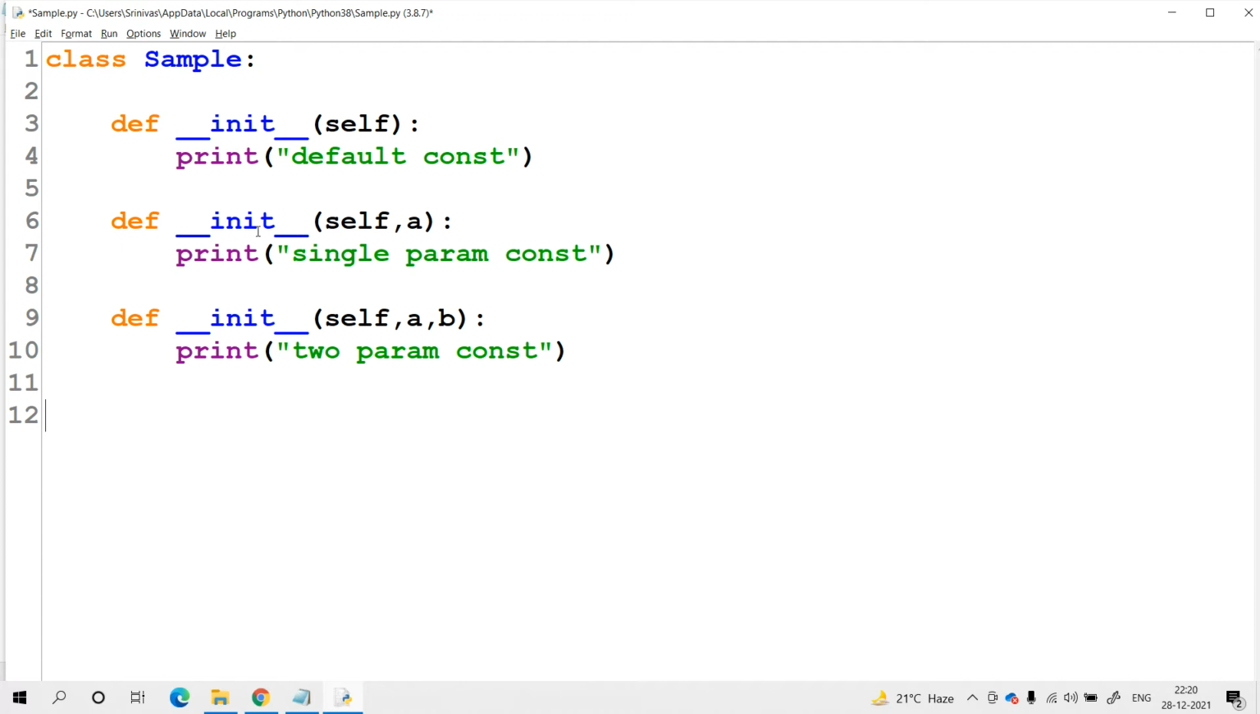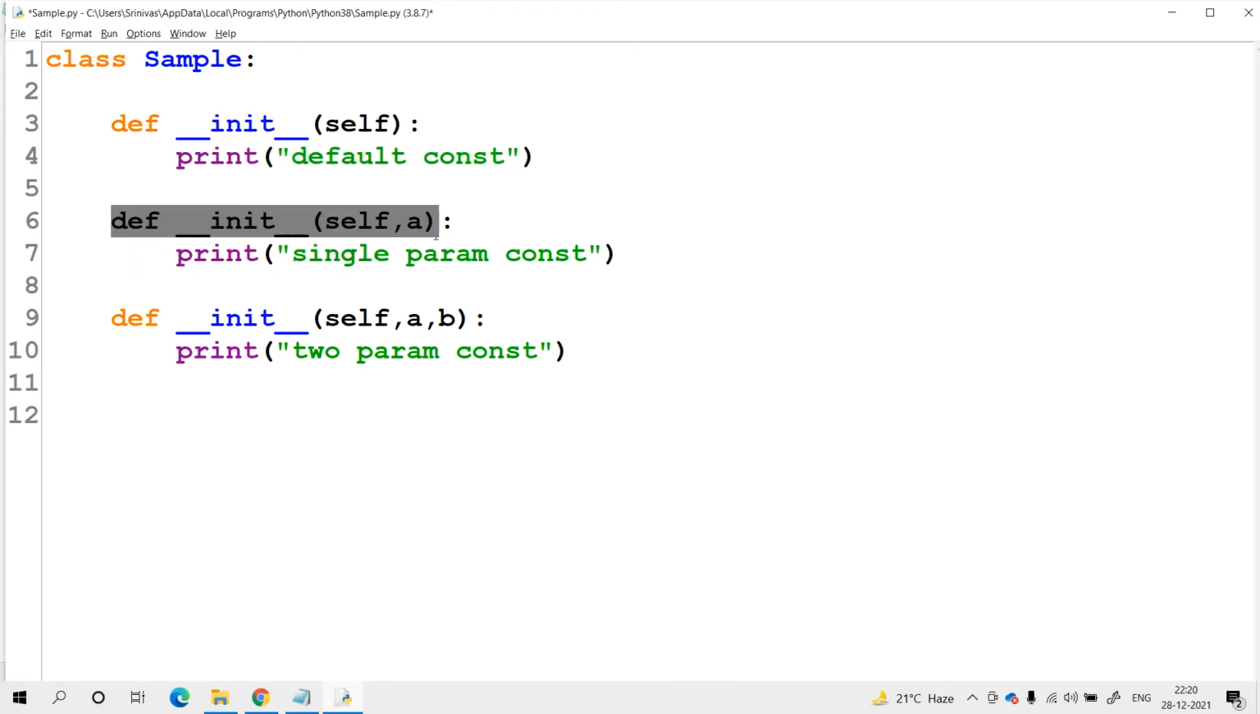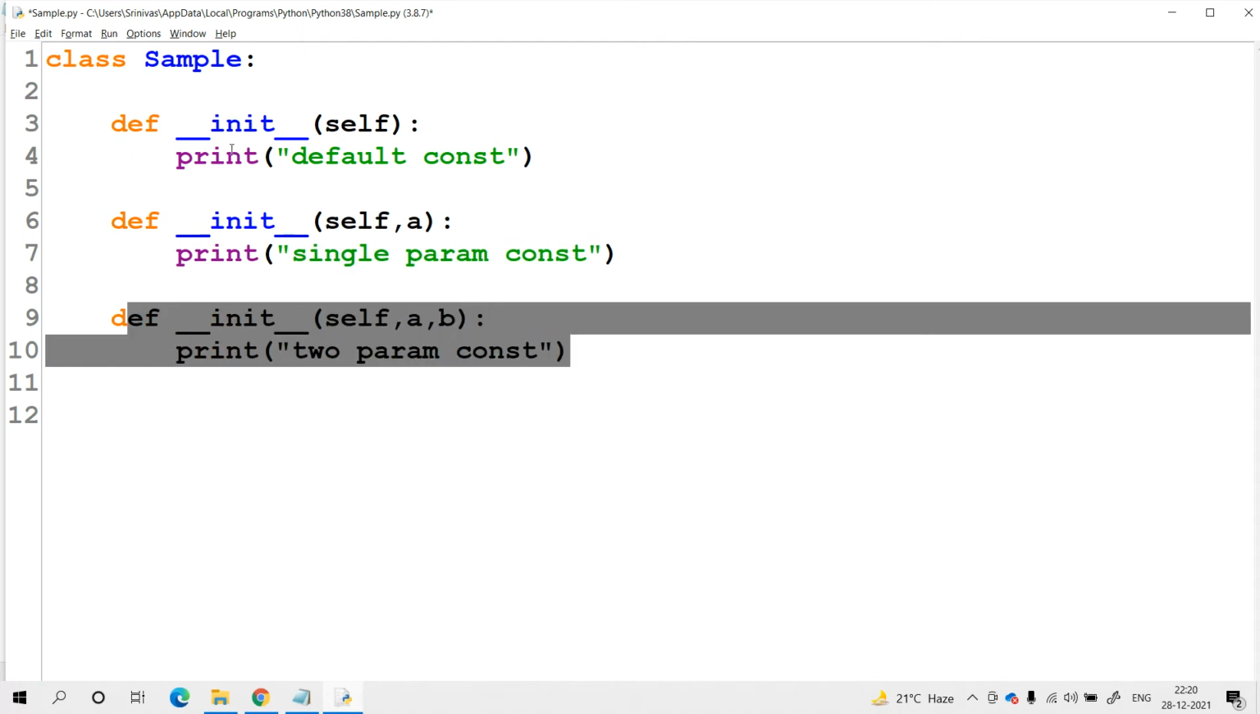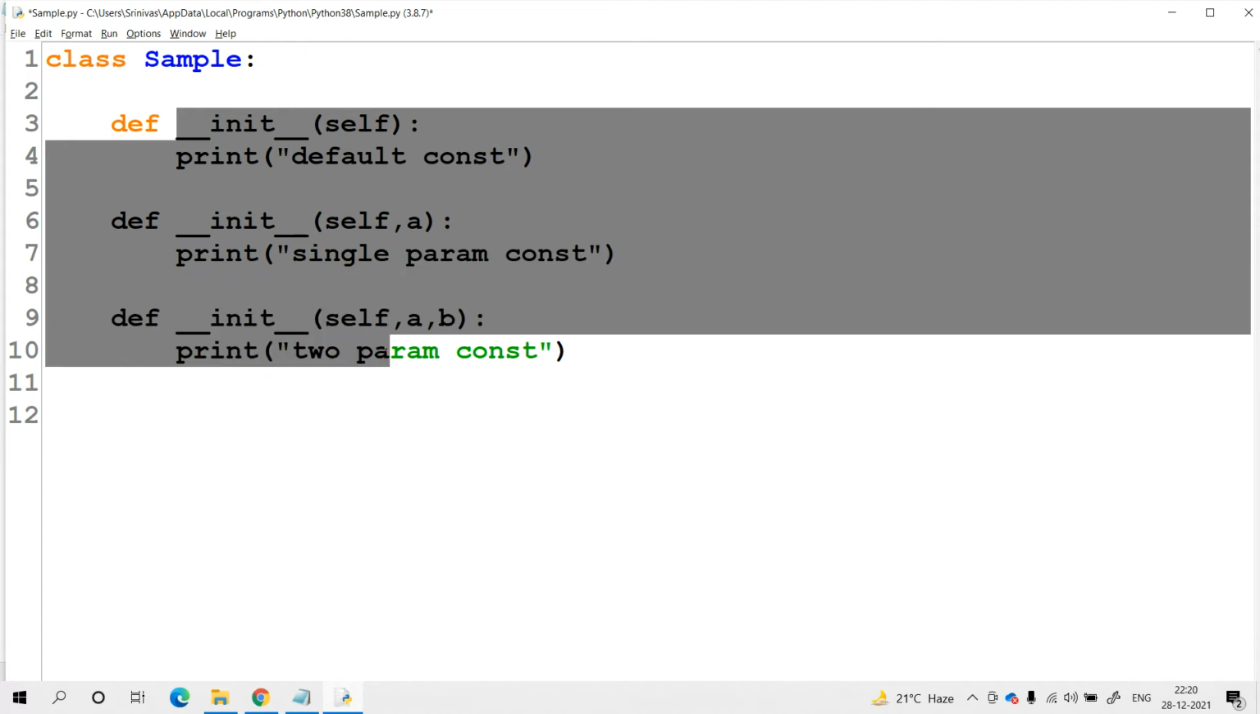So in this class, totally three constructors are available, but each constructor has a different parameter list. The first one is the default constructor, the second is the single parameterized constructor, and the third is the two parameterized constructor. Every constructor has its own message: default constructor, single parameterized constructor, and two parameterized constructor. This concept we simply call constructor overloading.